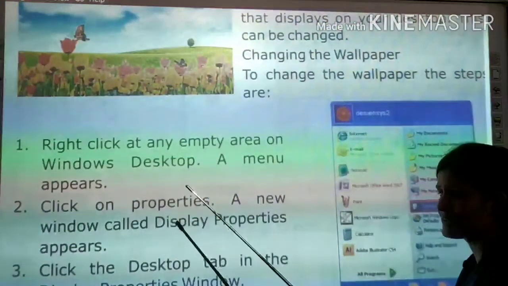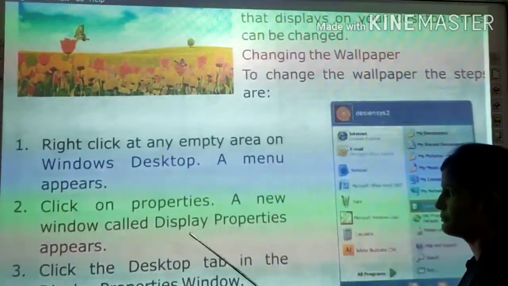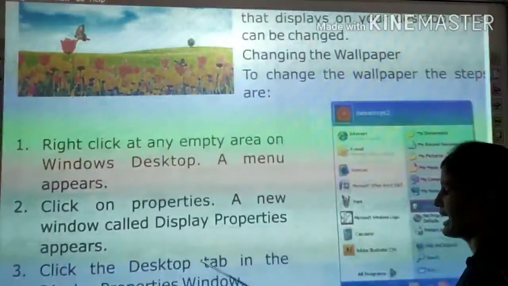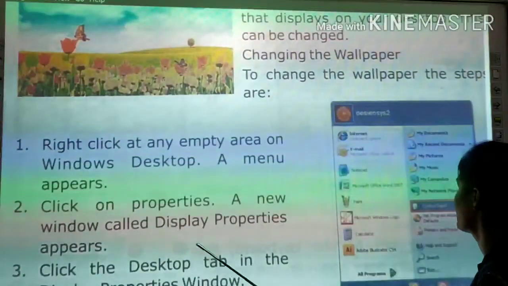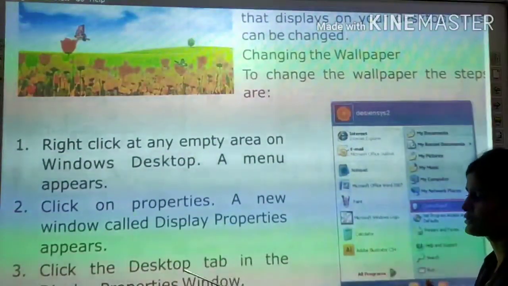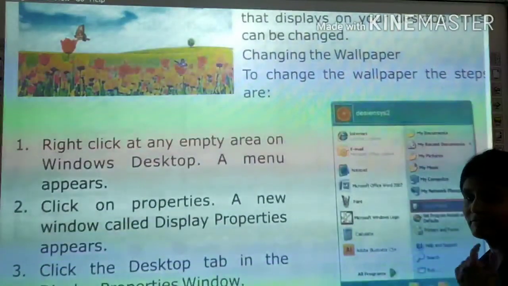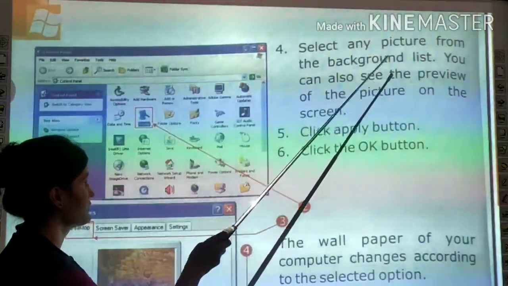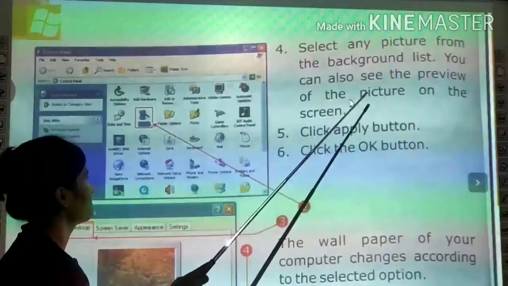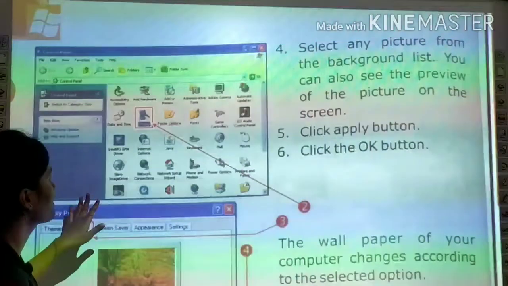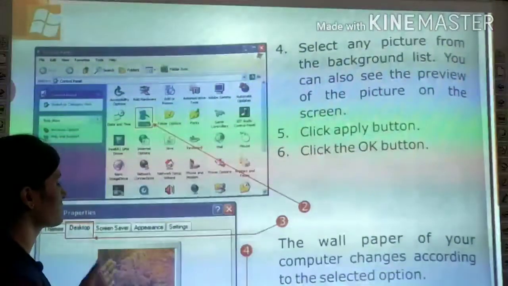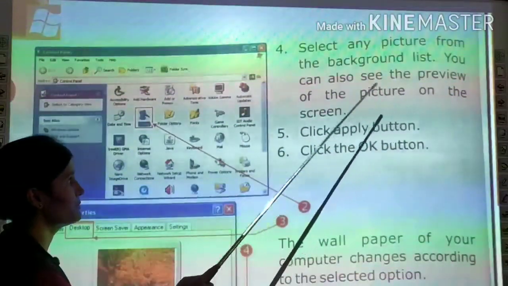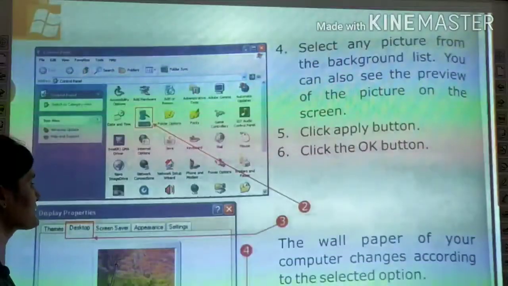जब आप properties पे click करेंगे तो क्या होगा? A new window appear होगा, which is called display properties. Click the desktop tab in the display properties window. आपको क्या करना होगा? You have to click the desktop tab in the display properties window. Now fourth, click any picture from the background list. You can also see the preview of the pictures on the screen. आपको क्या करना होगा? Select करनी होगी pictures को from the background list. You can also see the preview of the picture on the screen.